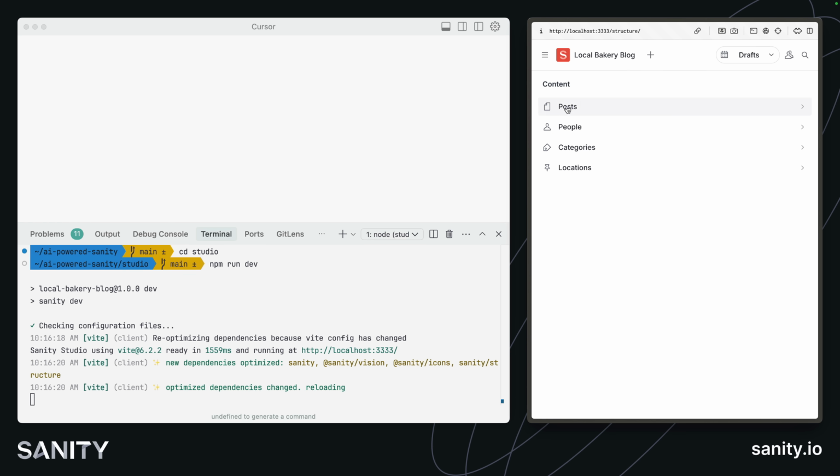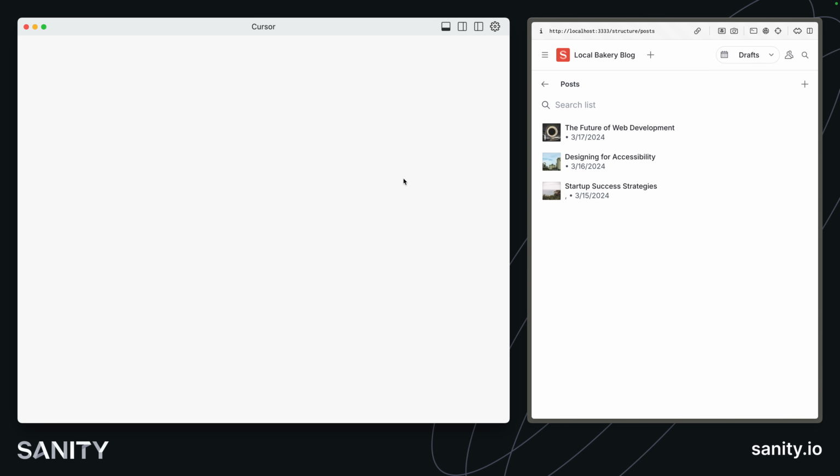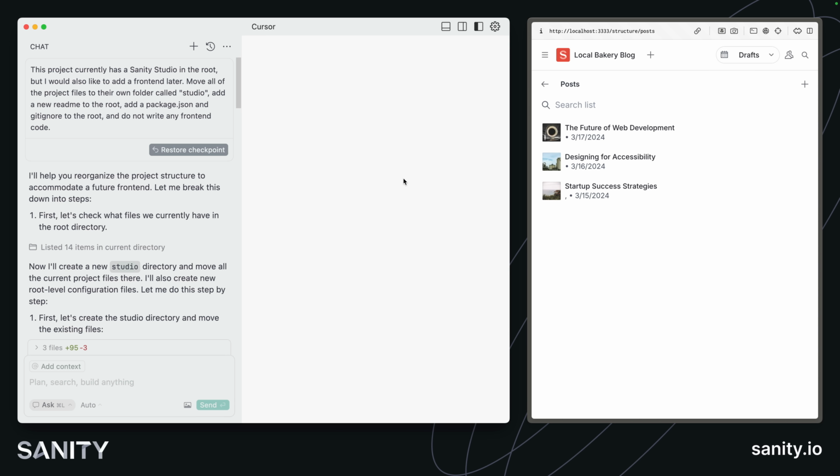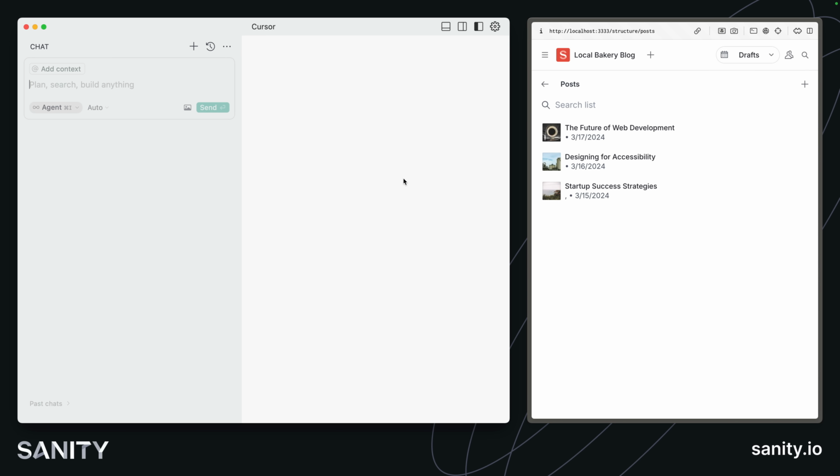And there's our blog once again with all of our documents still in it. The content is separated from our code, so that should always be there. Now it's time to build the front end of our choice. I'm going to close the terminal there and open up a new agent chat and say something like, create a new blank Astro website using the web folder of this project.